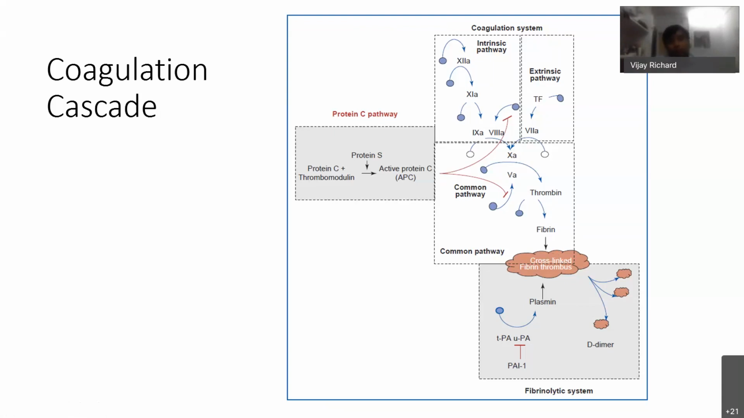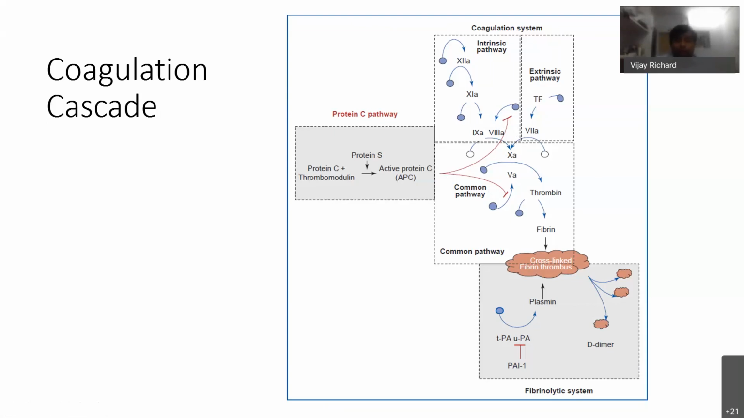And there is also the protein C pathway. Protein C pathway happens when protein C combines with thrombomodulin, and in the presence of the cofactor protein S, it forms activated protein C. This activated protein C inhibits factor 5 and factor 8. So because of that, the coagulation pathway is inhibited.